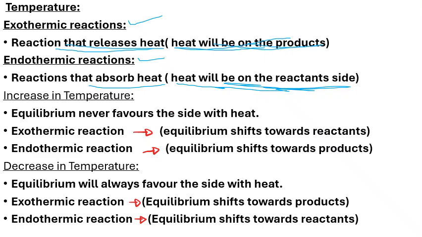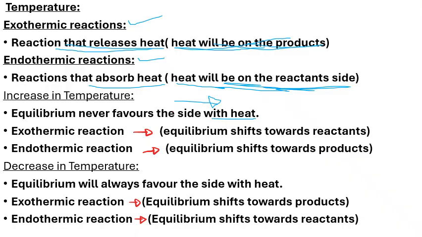Okay, so now what happens when we disturb the equilibrium by increasing the temperature? Firstly, when we increase the temperature, the equilibrium will never favor the side with heat. So what does that mean? It means that if your heat is on the product side and temperature was increased, your equilibrium will not shift to the side with the symbol of temperature, right? Meaning if it's an exothermic reaction, the reverse reaction will then be favored. It will shift to the left since your heat will be on the product.